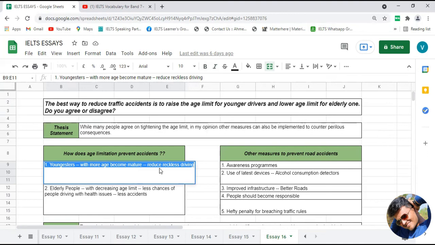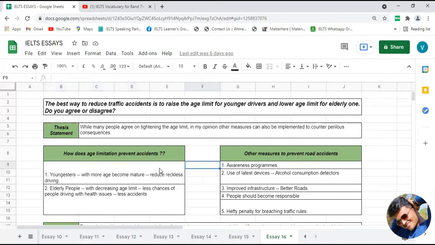If careless driving is reduced, then the possibility of having accidents will be reduced. So in this way, increasing the age limit for younger drivers will become helpful to handle accidents. Okay, so this is the first point that you can include in your body paragraph number 1.